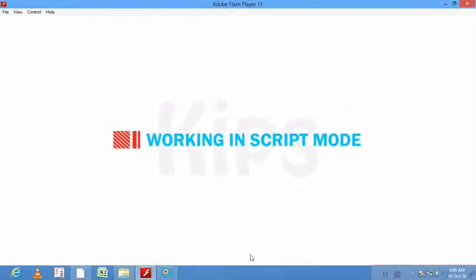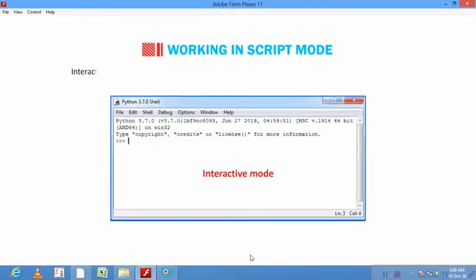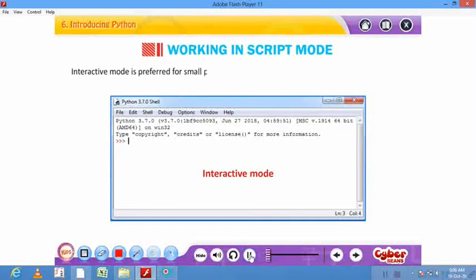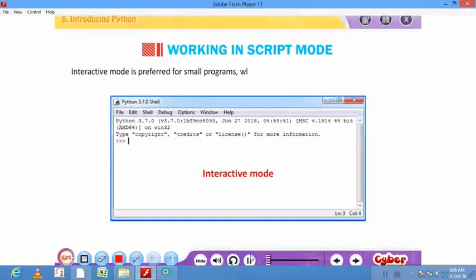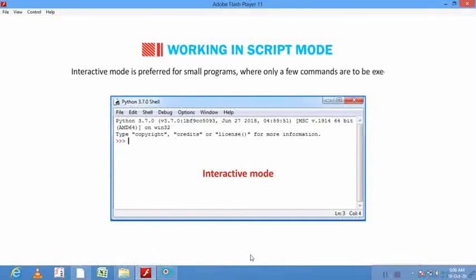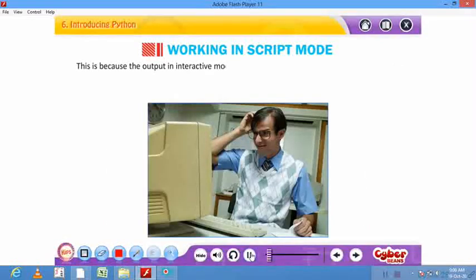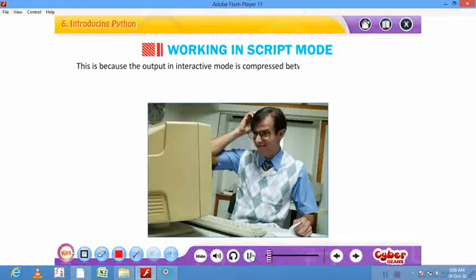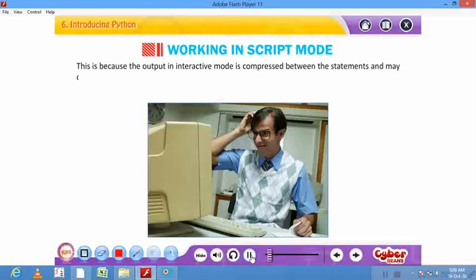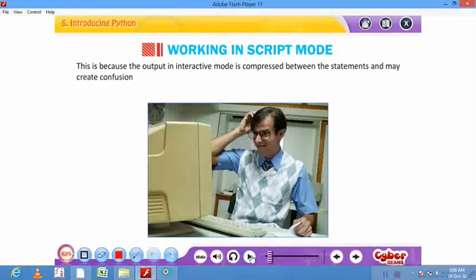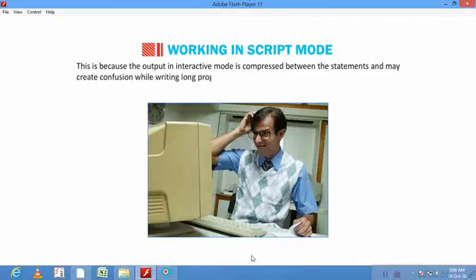Working in script mode. Interactive mode is preferred for small programs where only a few commands are to be executed. This is because the output in the interactive mode is compressed between the statements and may create confusion while writing long programs.